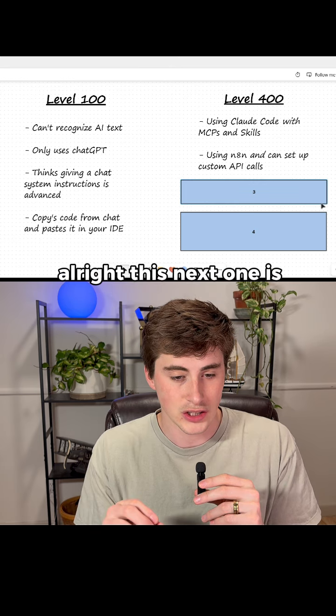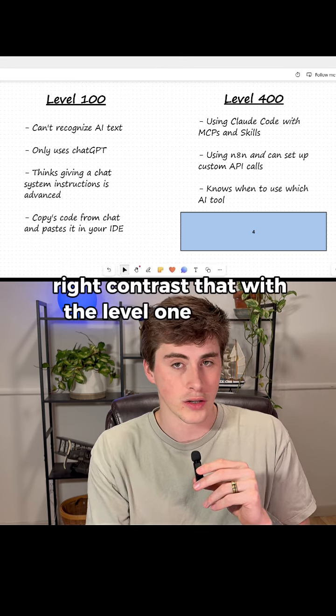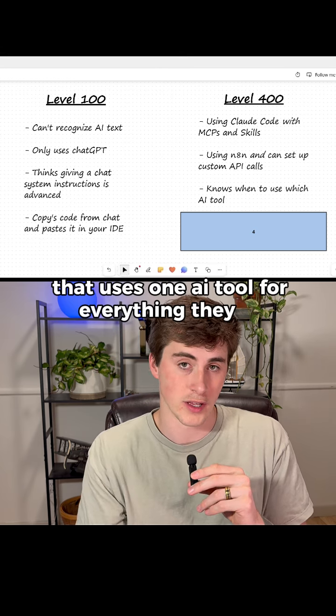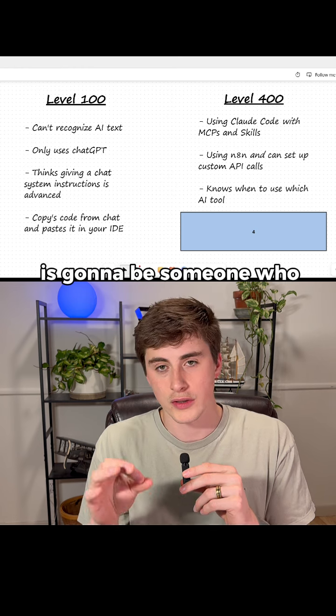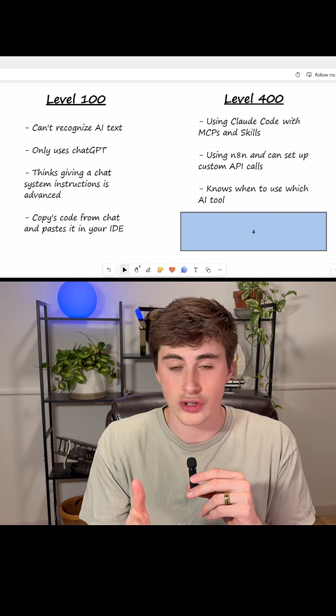All right, this next one is knowing when to use which AI tool. Contrast that with the level 100 that uses one AI tool for everything they do. Level 400 is going to be someone who is up to speed with the different AI models, what they're capable of, and when they should and should not be used.